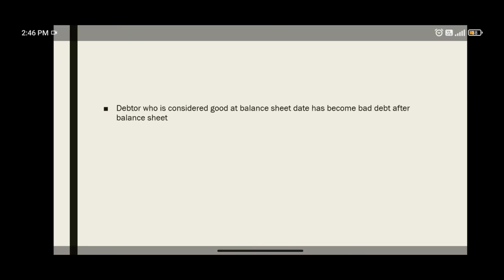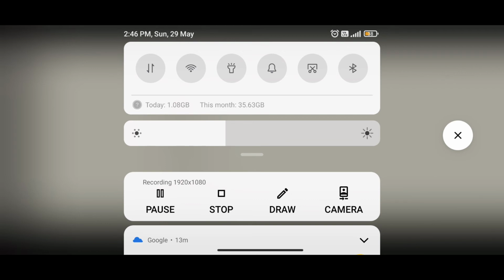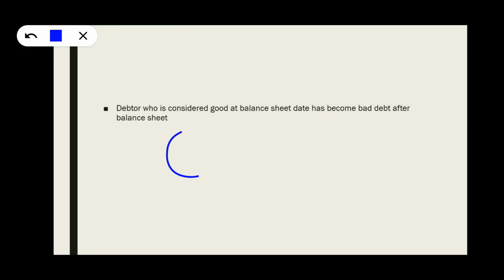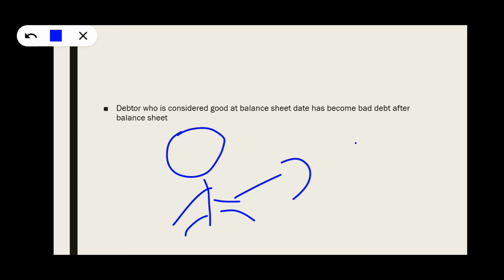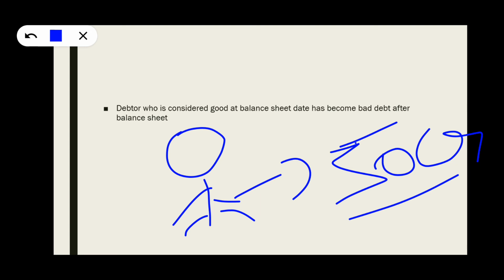Next, a person is there who is a good person and pays an amount regularly, and he has to pay us 50 crores. Not 50 crores, we shall take 50 lakhs, because 50 crores is a material amount. And we consider him good on 31st March, so we consider it as good debt.